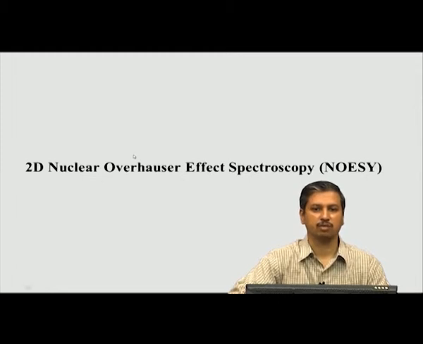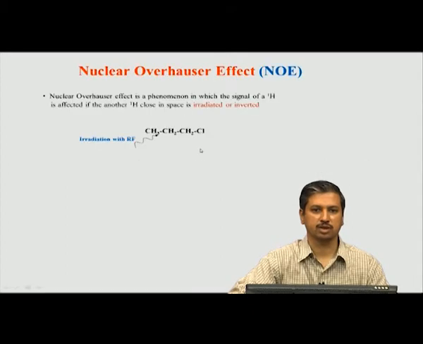So what we are trying to do is take the polarization of one particular proton and transfer it to a second spin through this effect known as the Overhauser effect. That helps us find out which two protons are close to each other, or interact through space. So, how is this experiment carried out? Before that, let us understand this effect a little bit more.